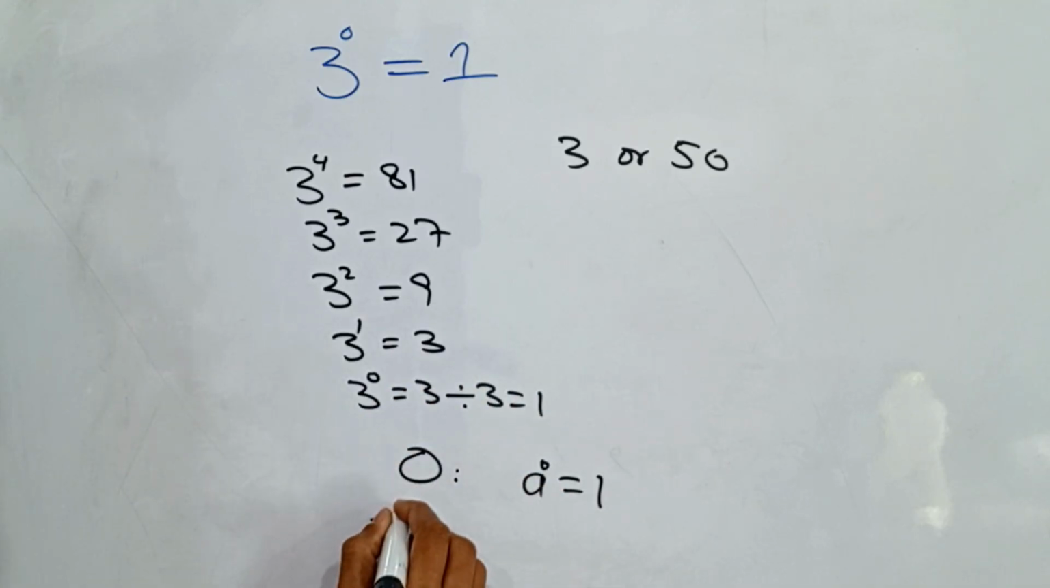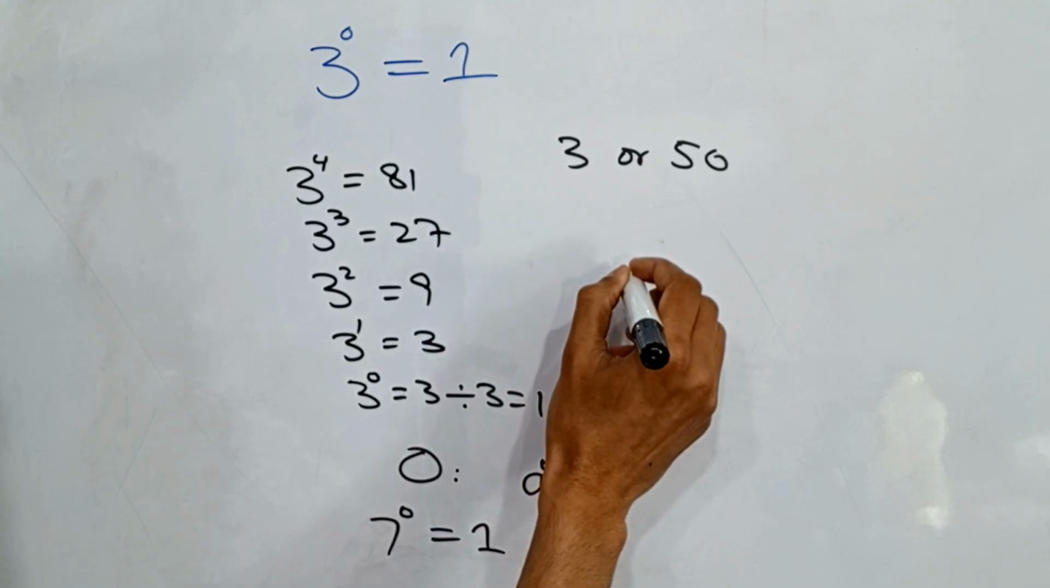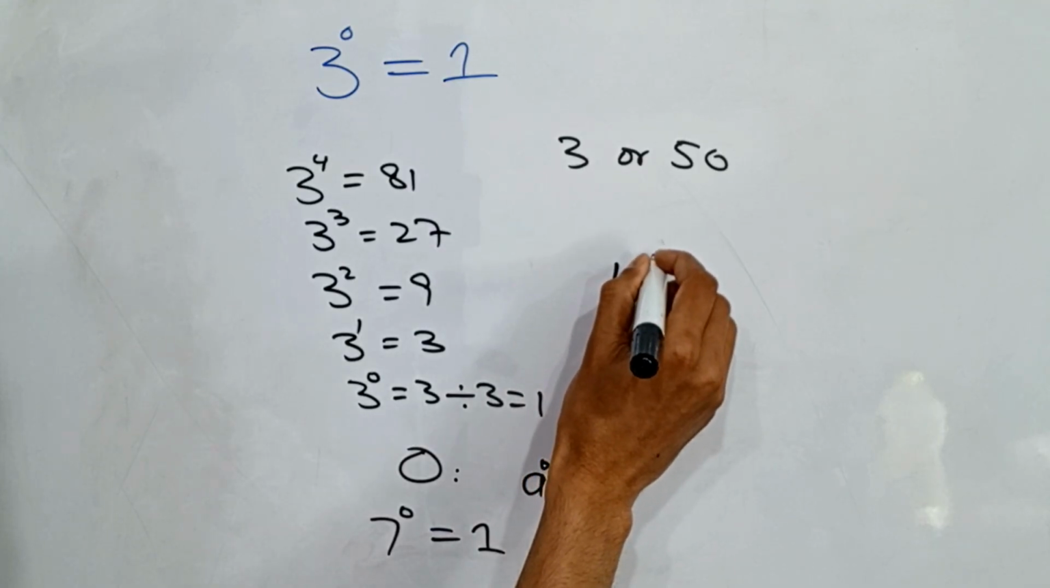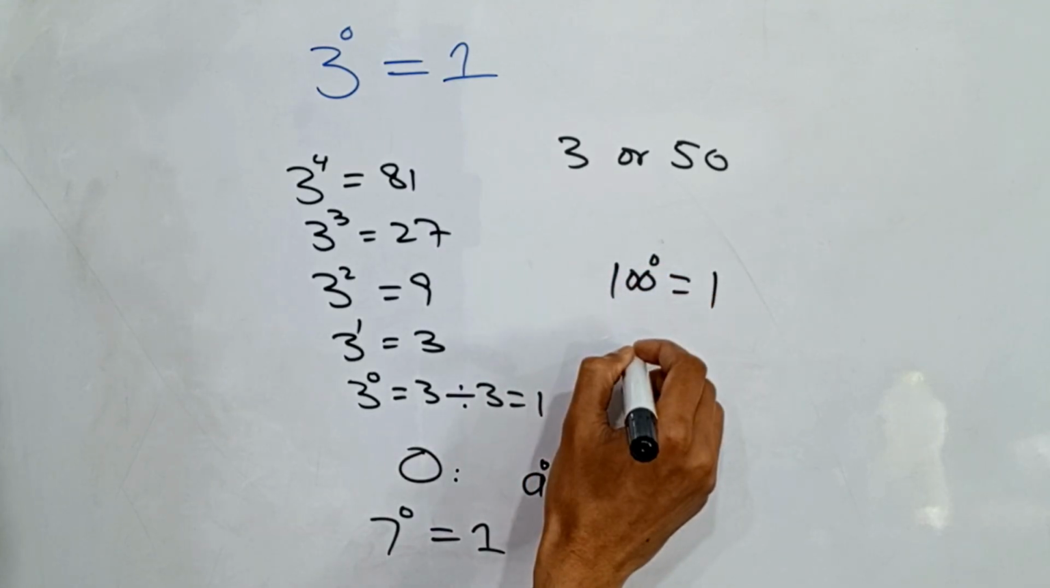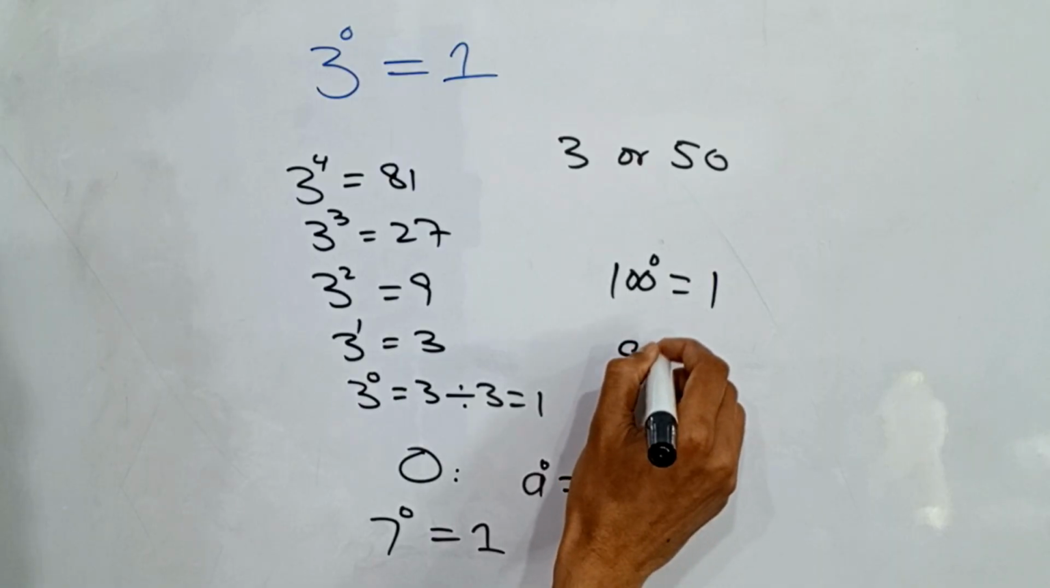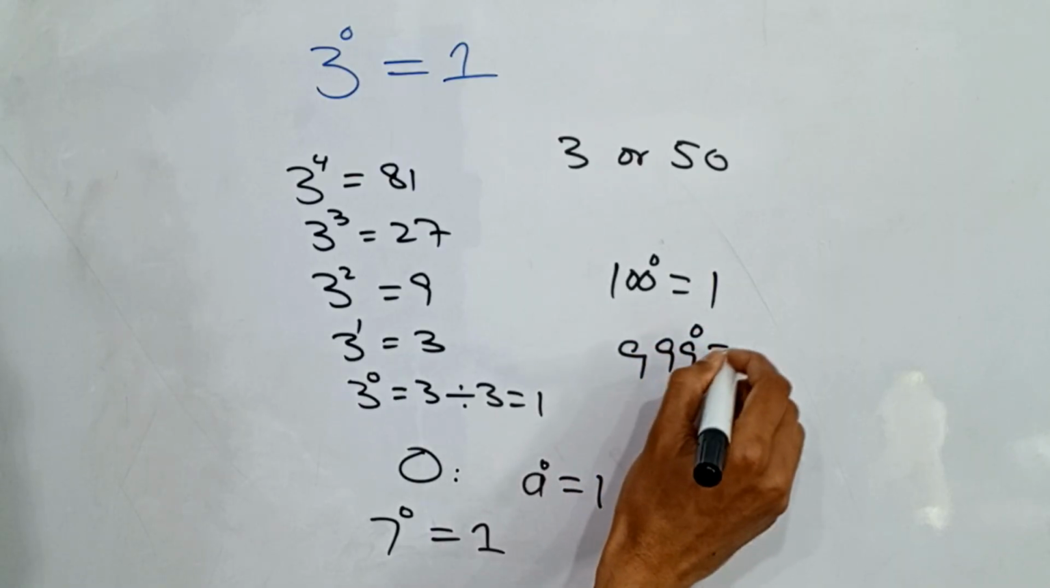Examples: 7 to the power of 0 equals 1, right? And 100 to the power of 0 equals 1. 999 to the power of 0 equals 1.